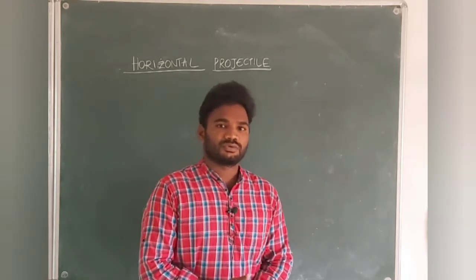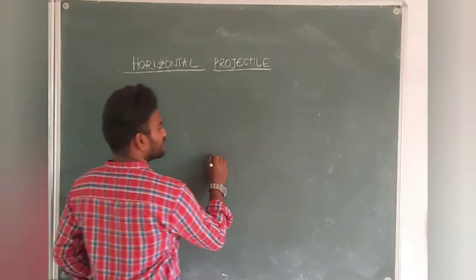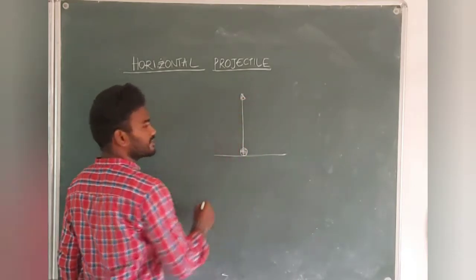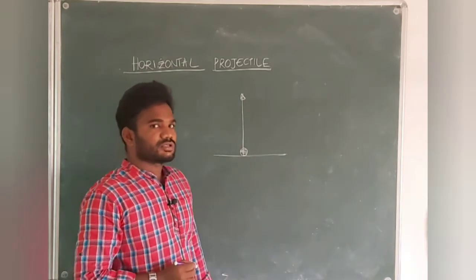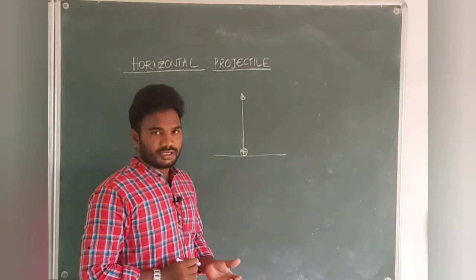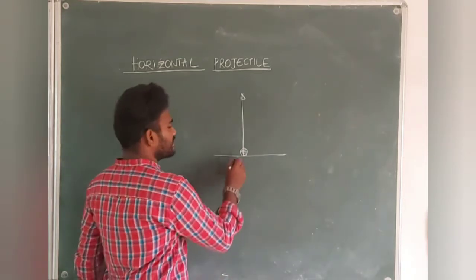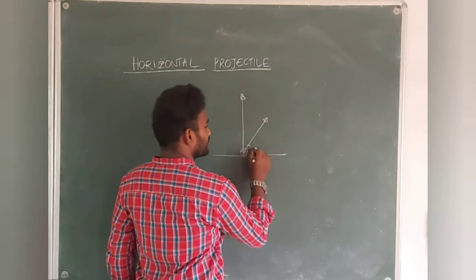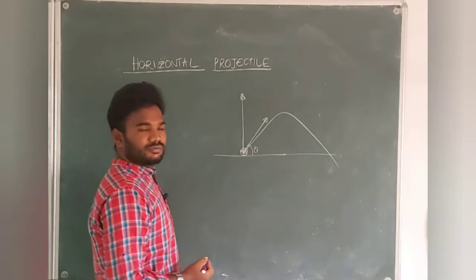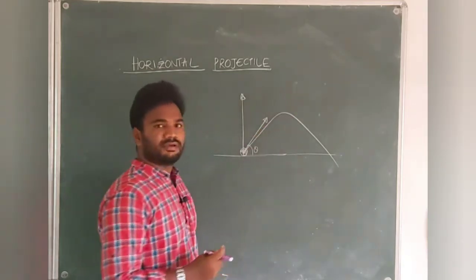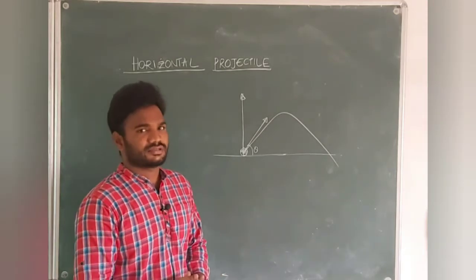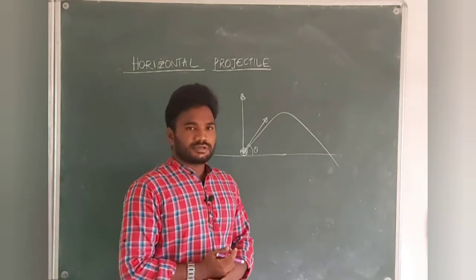So far we have discussed, in the case of projectile motion, let me consider one ball that we are projecting vertically upwards. It does not come under projectile motion. I told you clearly, because the path is a straight line, it won't be considered a two-dimensional motion. Once any body is thrown with an angle of theta, then it comes under projectile motion. Then the path will be a parabola. It will have some maximum height, range, time of ascent, time of descent. These all things we have discussed, students. That is what comes under projectile motion.